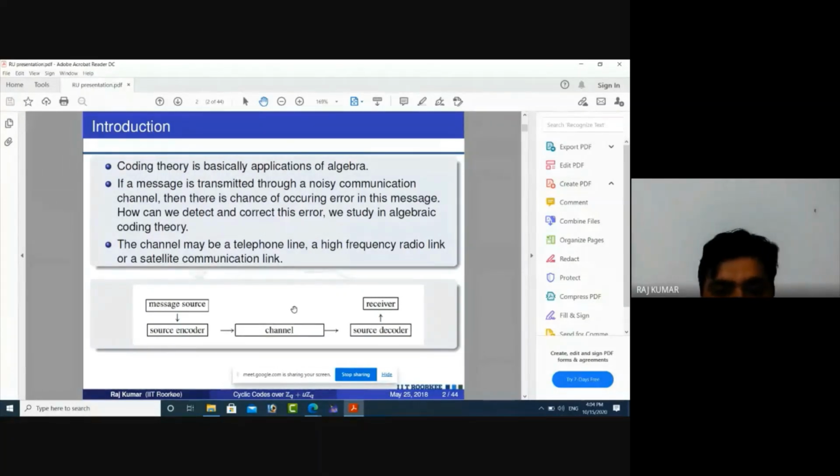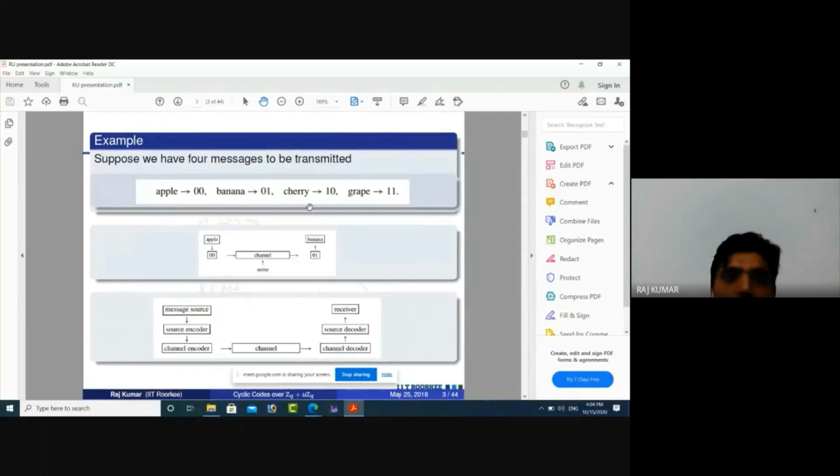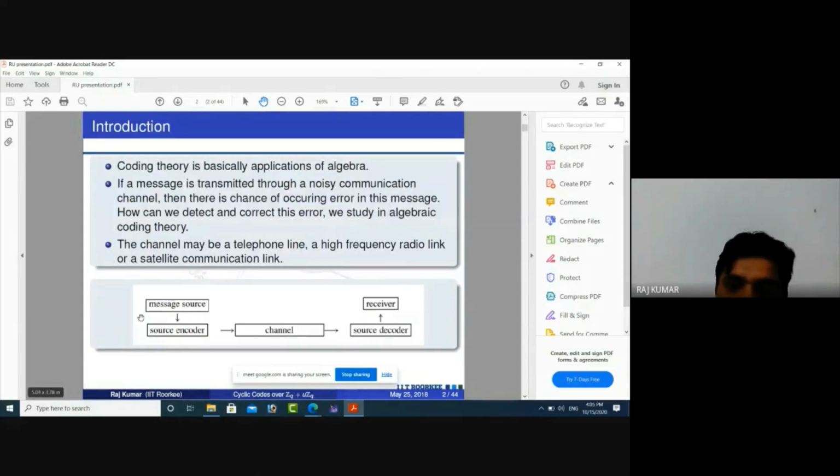I am showing you these things by a very simple example. We go to the next slide. Suppose we have 4 messages to be transmitted: apple, banana, cherry, and grape. First thing is source encoding, which means we change these messages into code words.